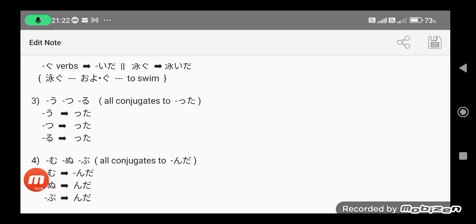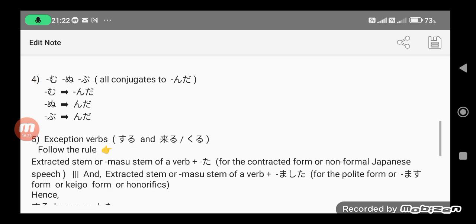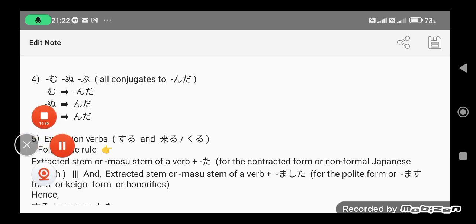Now we go to the fourth group, munubu. This is what I call the munubu group. The munubu group all conjugates to nda, letter N. Nda. So the munubu group, munubu. Sorry for that noise, minasan. Munubu all conjugates to nda: mu, nda; nu, nda; bu, nda.